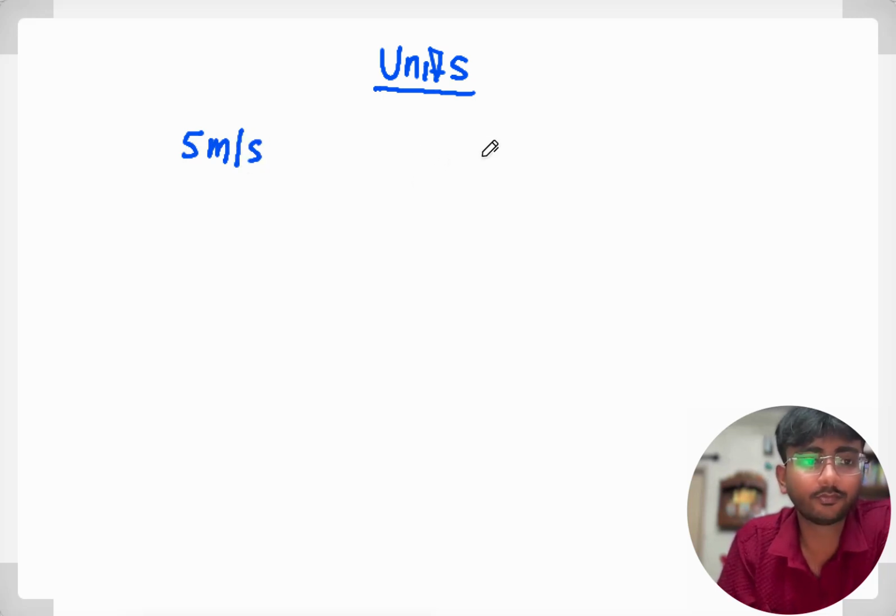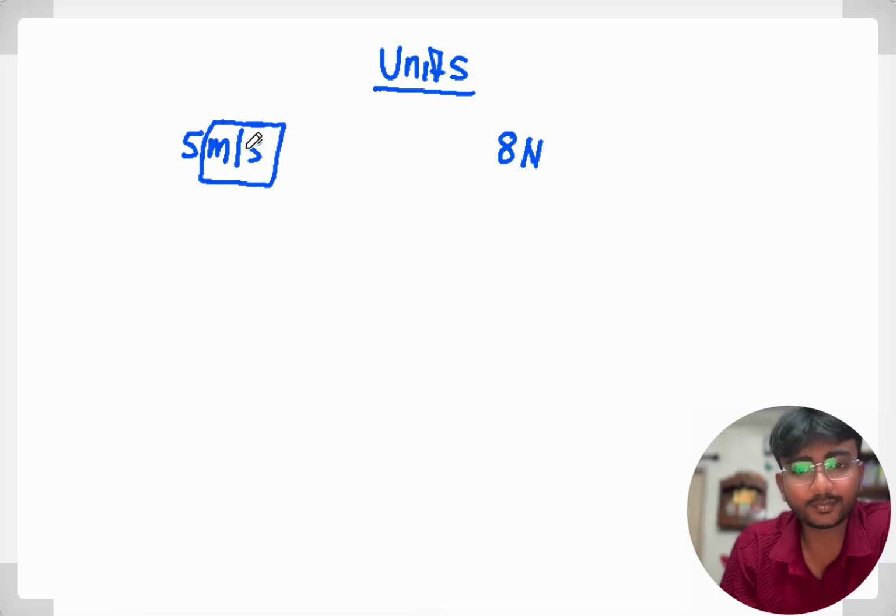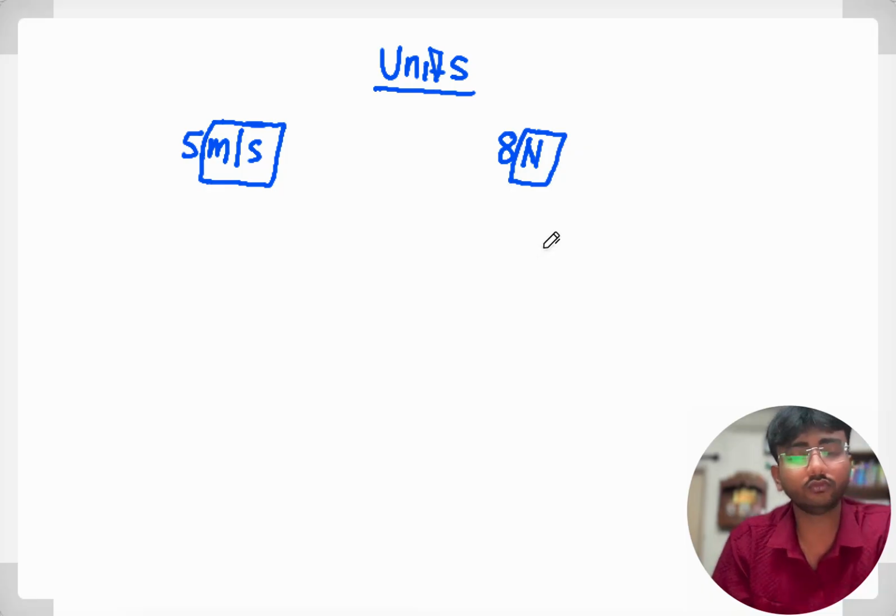If someone tells me to write a force of 8 newton, we write 8 N. By the unit you can say this is speed or velocity, and by this newton you can say this is force.